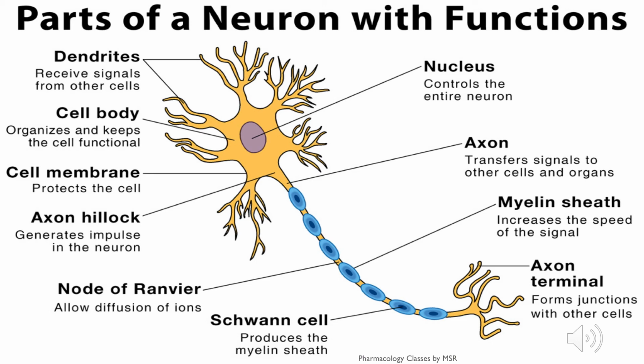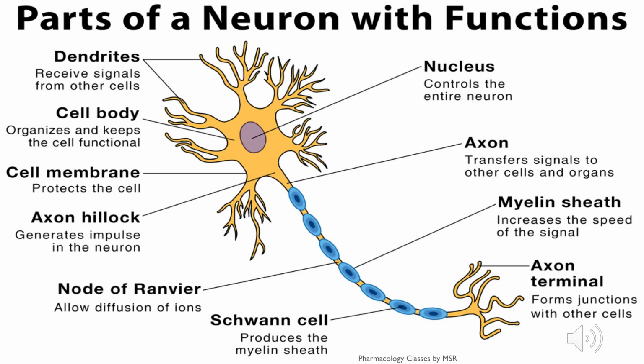So this is the structure of a neuron with its parts and their function. So you can see the first part, dendrites, which receive the signals from other cells. Cell body is the one which organizes and keeps the cell function. The cell membrane which protects the cell. Axon hillock which generates the impulses in the neuron. Nodes of Ranvier which allow the diffusion of ions.